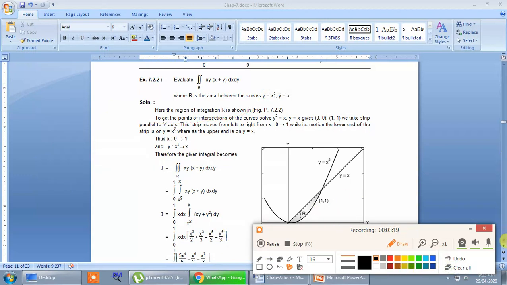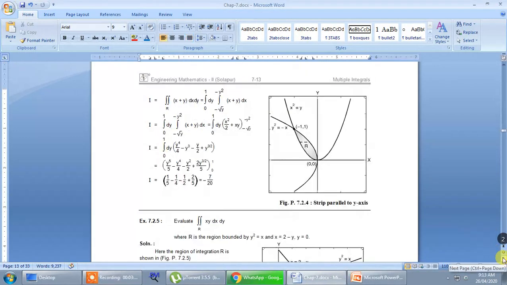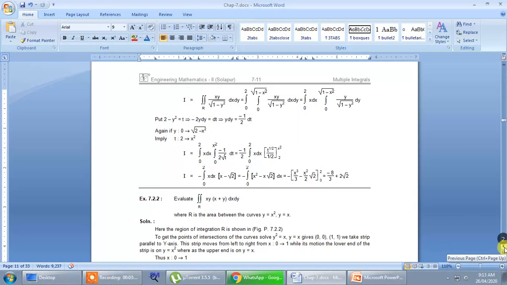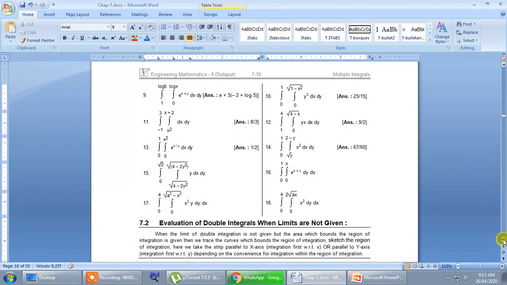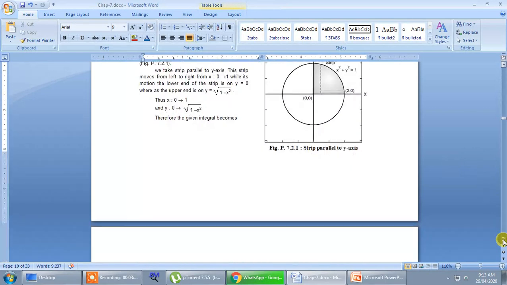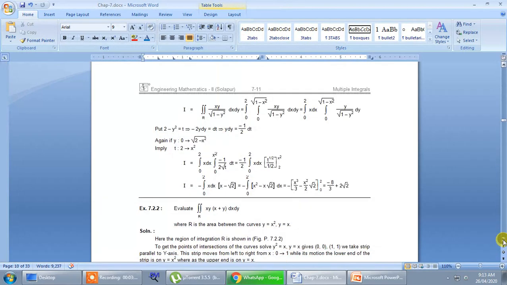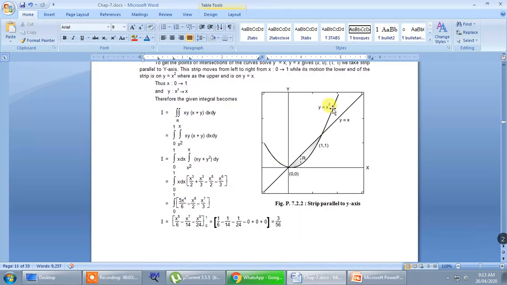So that we can see in the figure. Okay, so this is your figure.